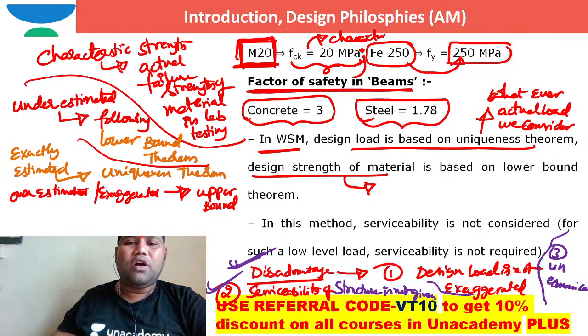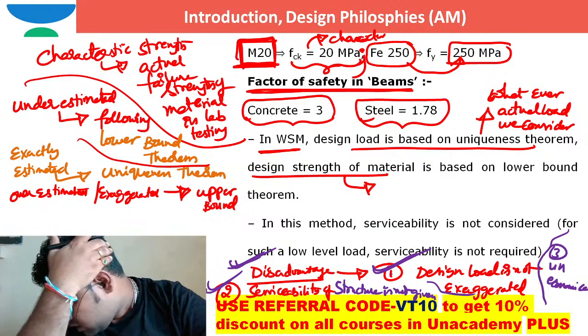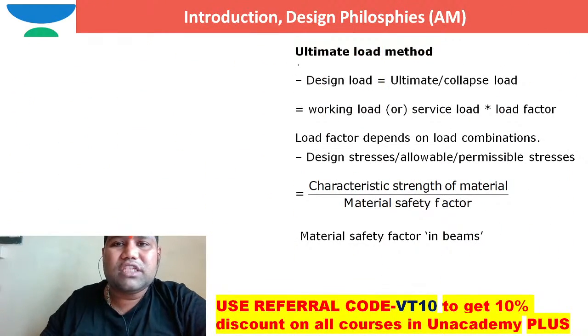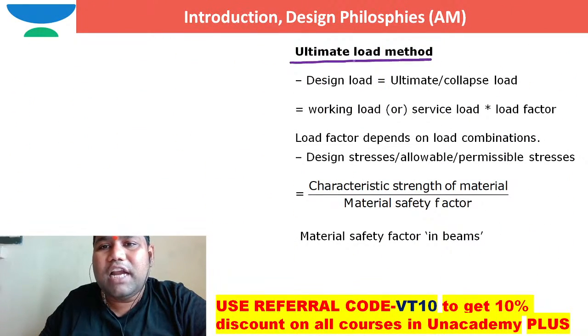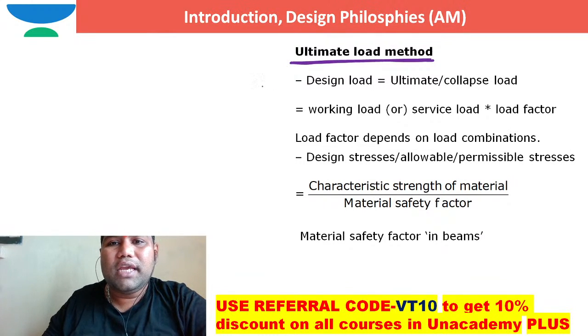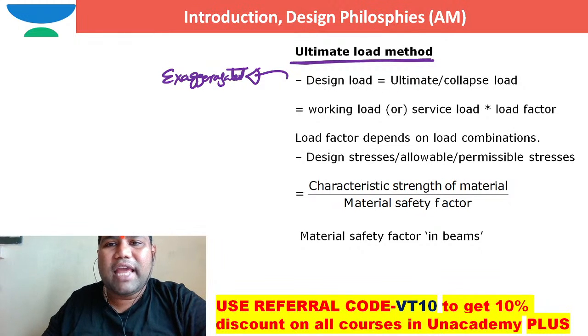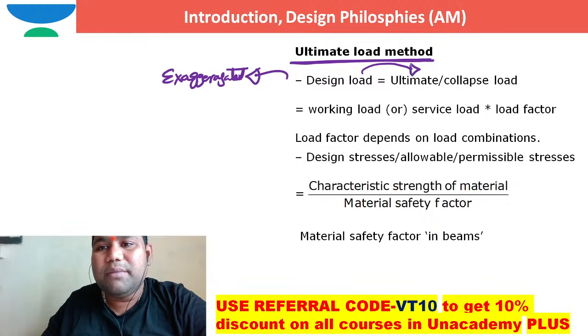Right? Now because of this first disadvantage, another design philosophy came into picture. What is that design philosophy? The other design philosophy is the ultimate load method. In this method, generally the design load is exaggerated, or design load is increased. The other name for this design load is ultimate load or collapse load. Here in the ultimate load method, we call the design load as ultimate load or collapse load.